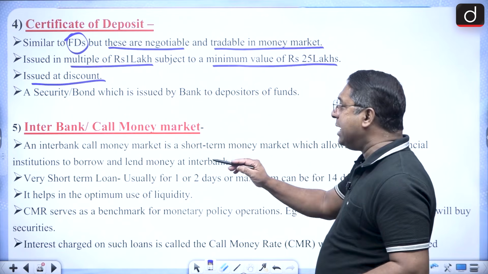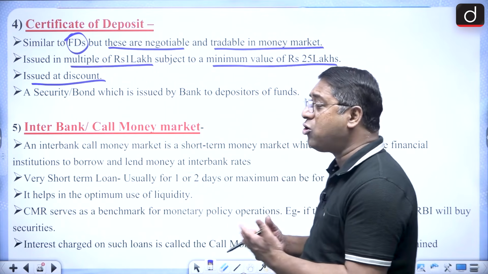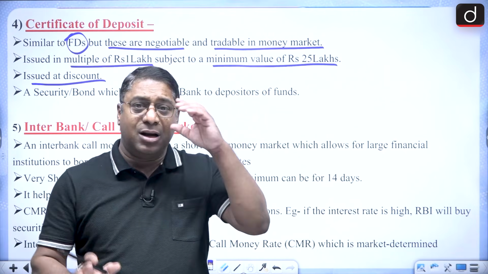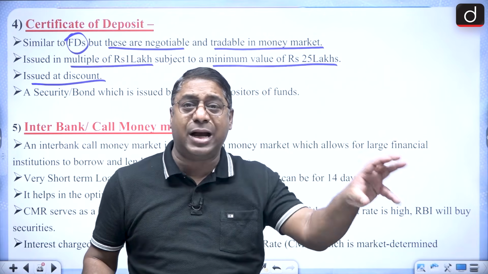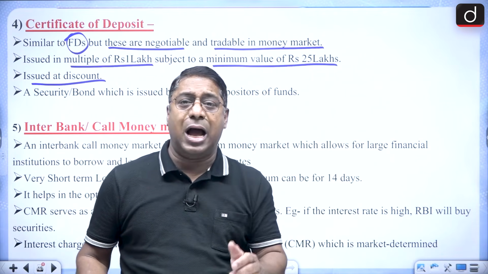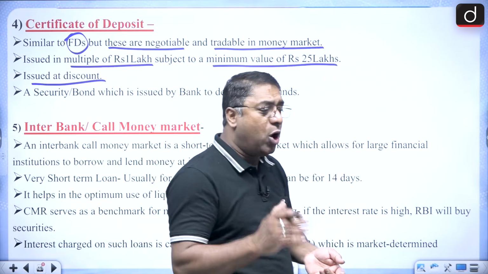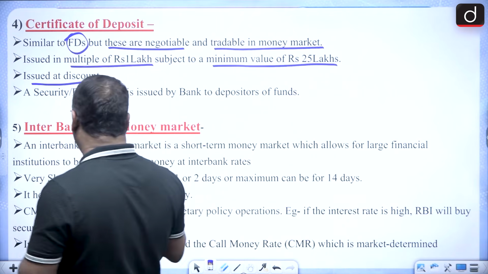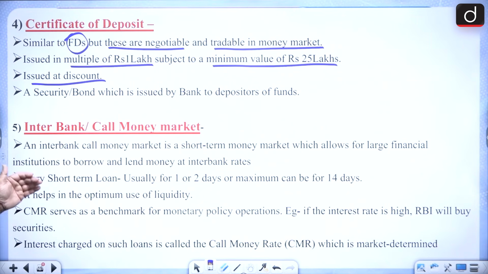Then there is the interbank or call money. Interbank or call money is that you have to maintain a cash reserve. We all know that RBI tells every bank to maintain a cash reserve. Now, for example, a commercial bank is having less of the cash reserve. So it will do the interbank thing. It will go for call money.